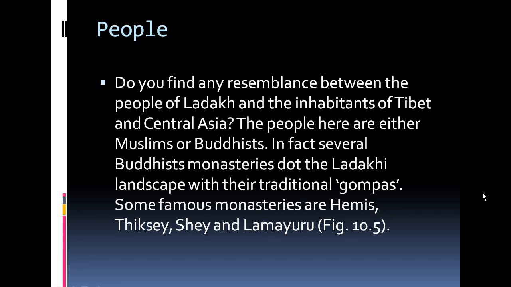So some special monasteries found there are Hemis, Thikse, Shey, and Lamayuru. These are the Buddhist monasteries that are basically found there, categorized into these: Hemis, Thikse, Shey, and Lamayuru.